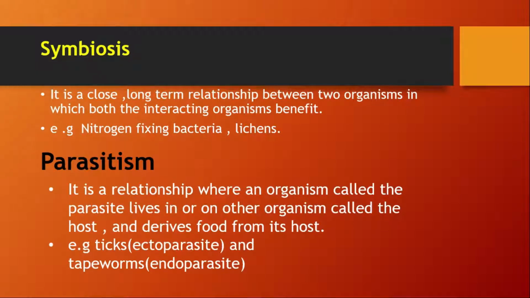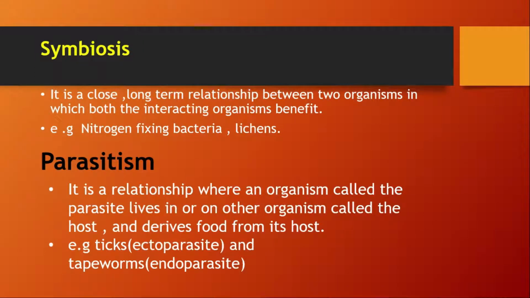Similarly, in lichens, there are two different species of organisms that are working together. One is the algae, which is an autotroph and can make its own food, and that supplies food to the fungus living on it. The fungus supplies water and minerals to the algae. So this kind of relationship is called a symbiotic relationship, and this process is symbiosis. Symbiosis means living together.